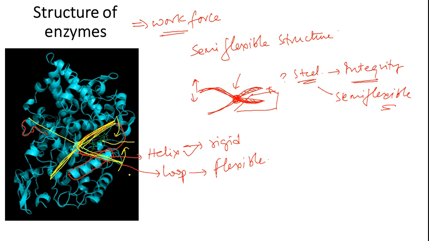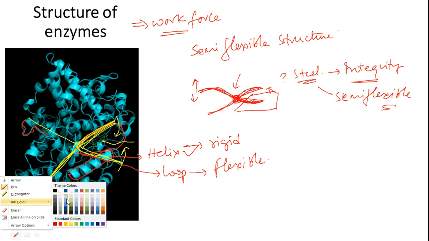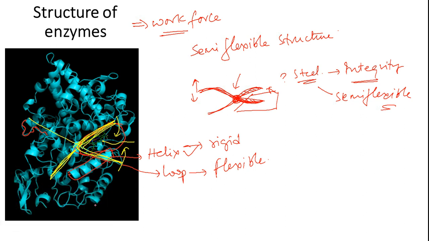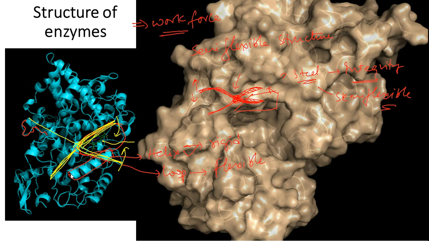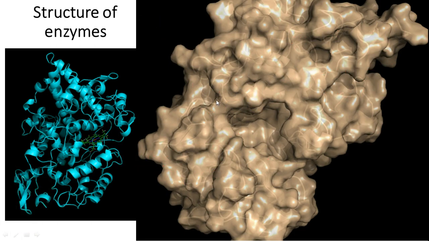So friends, this is the way how you have the basic outline of enzyme structure. The next one is, I'll give you another representation of enzyme structure. So this is another way how you can see the three-dimensional structure of a protein. So let's see the various parts of enzymes that we have over here, the technical names. This is the protein part in an enzyme, we call it as apoenzyme.